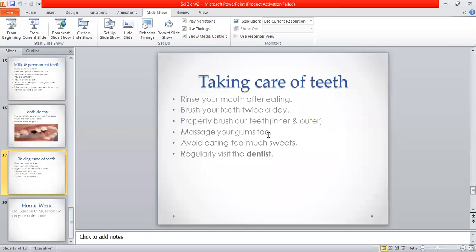It might be you are in a hurry, so you only clean your outer teeth and don't brush your inner teeth. So you must take care of your teeth and brush properly from the inner side and outer side, and also brush your tongue as well, because there are many germs on your tongue. So whenever you brush your teeth, brush your tongue as well.